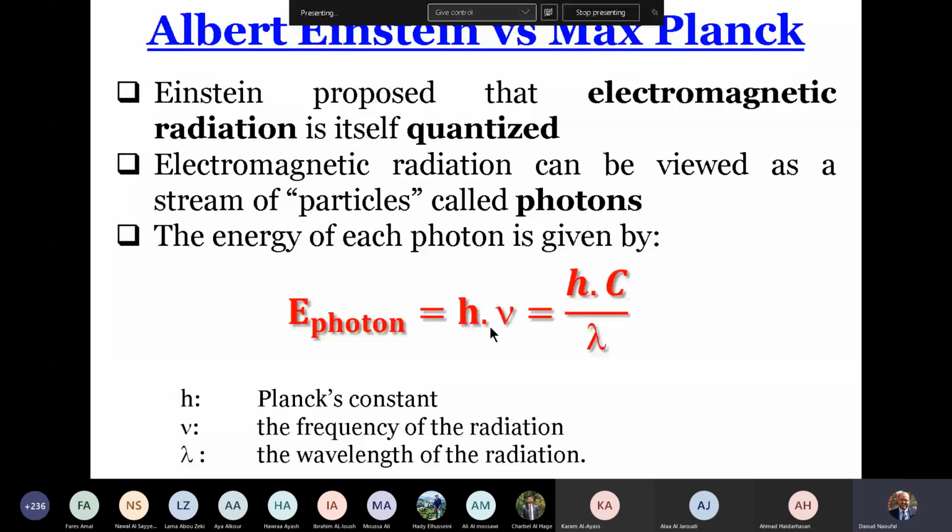If we have n photons, the total energy is equal to n h nu. This is close to the concept of Planck, who discovered that E equals n h nu, but Planck described n as an integer number and did not know the real meaning of n. Einstein described radiation as a flow of photons and obtained the same relation, E equals n h nu, where n is the number of photon particles in this radiation. So the two concepts are close.